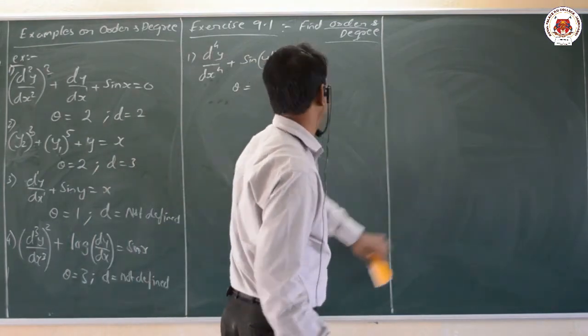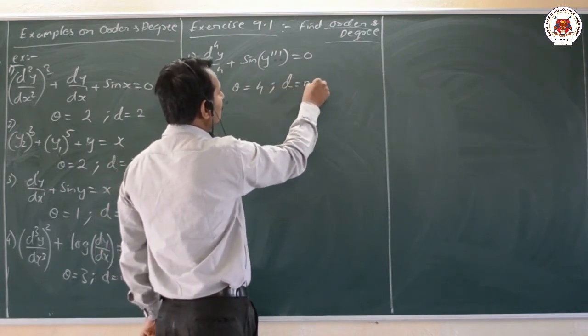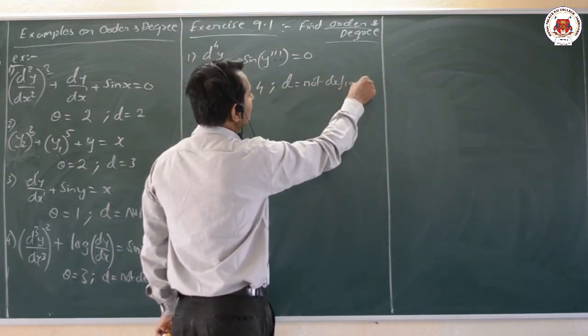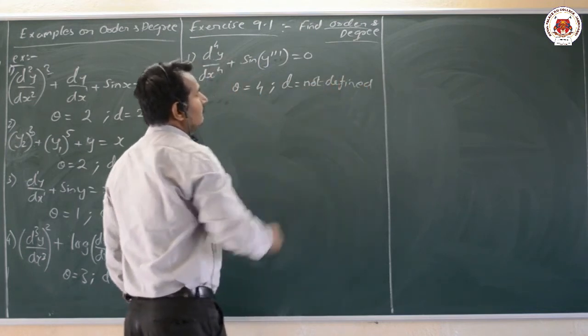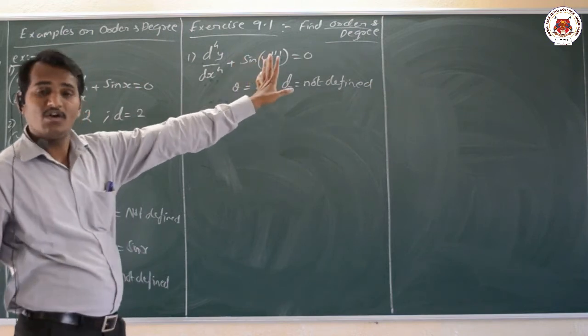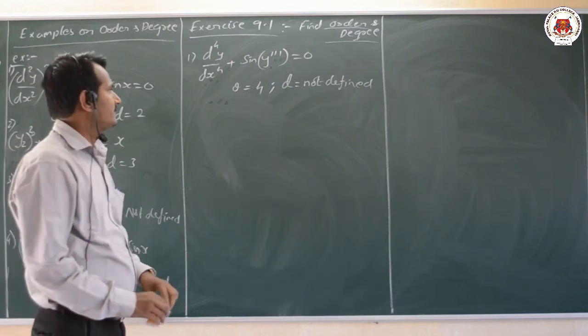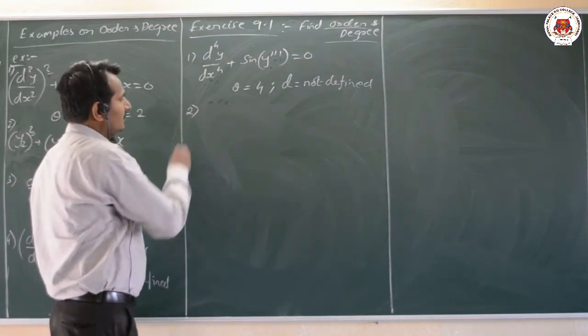Okay dear students, now what is the highest derivative? That is nothing but 4 here. Whereas the degree is not defined. Why is degree not defined, dear students? Because in y triple dash, it is not a polynomial equation or algebraic polynomial here. It is not a polynomial equation. That is the first thing. Then we shall learn the second example.